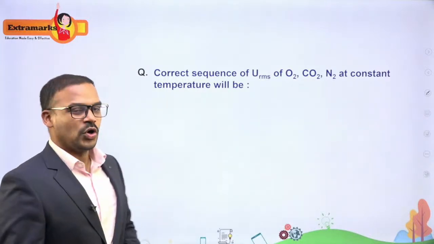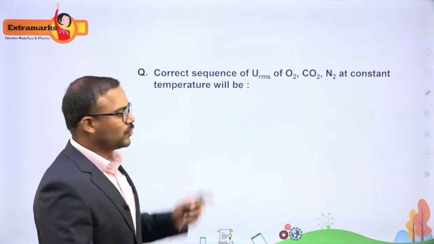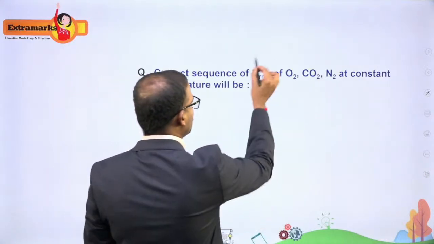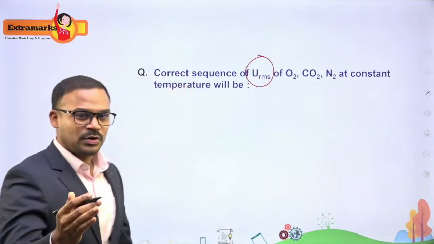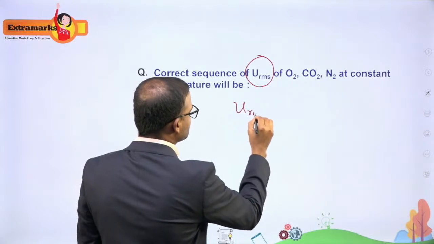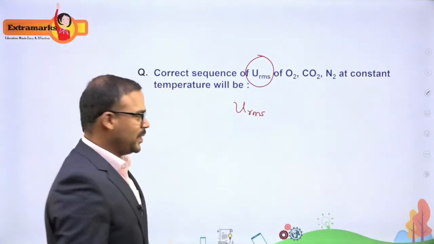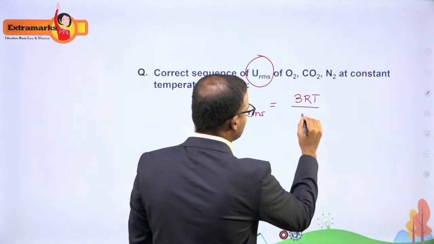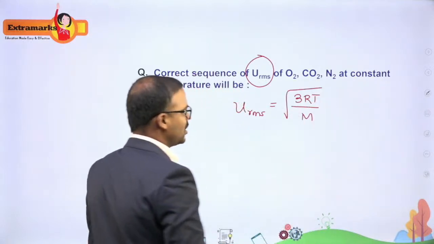So the next question is also from physical chemistry, and that too from states of matter, and it's a very easier question which is related to the RMS speed. So it is also a formula based question. So what is the formula we know? It is the URMS. The RMS speed, what is the formula we know? It is root over 3RT by M. So this is the formula that we know, root over 3RT by M.